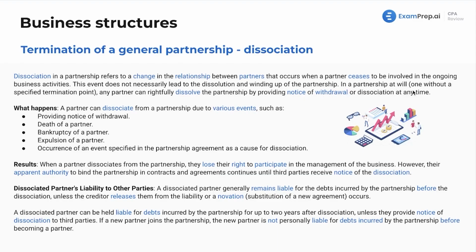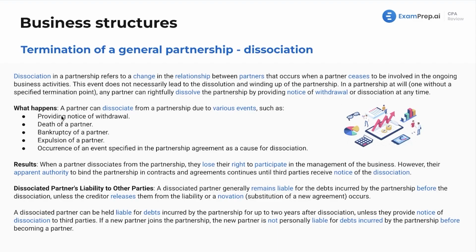In a partnership at will, which is one without a specified termination point, because you can have a partnership that has a specified termination point. Maybe I create a 5-year partnership with someone because at that point the project will be done and we don't need it to be going on past that point. So as such, there is a specified termination point. But generally speaking, there's probably not going to be. I mean, think about the accounting firms that are all partnerships. They don't really have a specified termination point unless they secretly do, and they should probably tell everyone about that. Now here, any partner can rightfully dissolve the partnership by providing notice of withdrawal or disassociation at any time.